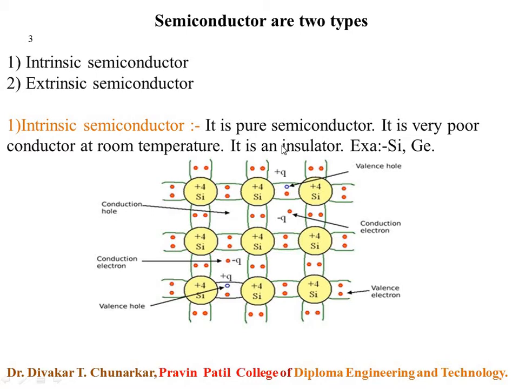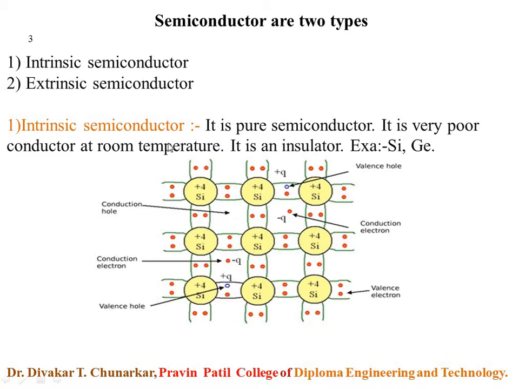For example, silicon and germanium. Increase in temperature or application of increased voltage does not increase their conductivity. Therefore, intrinsic semiconductors are not practically used for manufacturing devices or components.